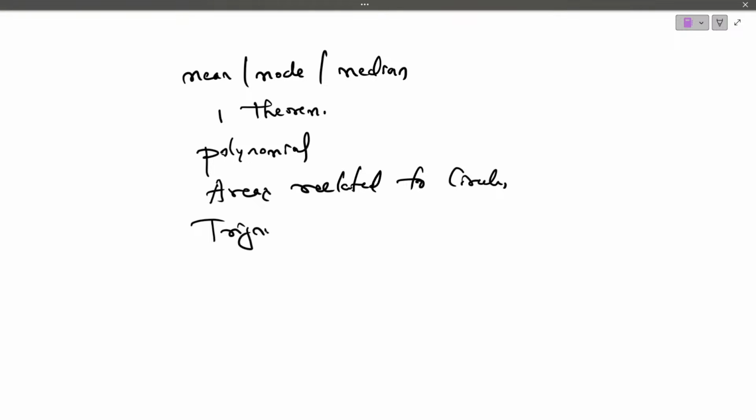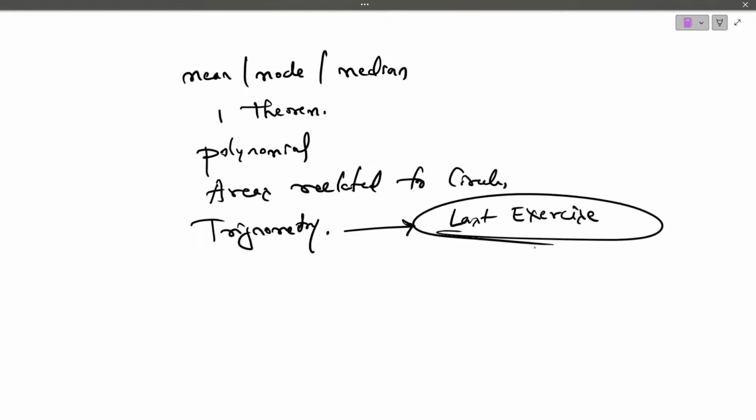And one question they may ask you from the chapter Introduction to Trigonometry. Chances are high they will ask you the question from the last exercise. Please practice properly the last exercise of the chapter Introduction to Trigonometry. Some around 10 problems are there. Practice all the 10 problems. Any of the given questions they may ask you from that. Is this clear? You can expect a question over there.